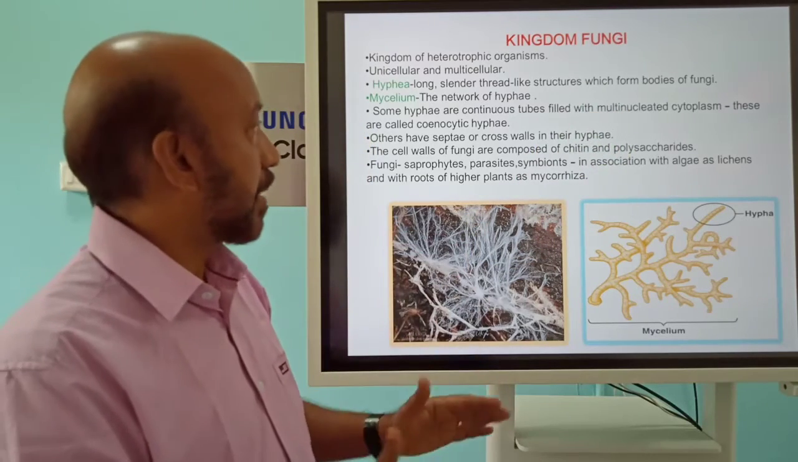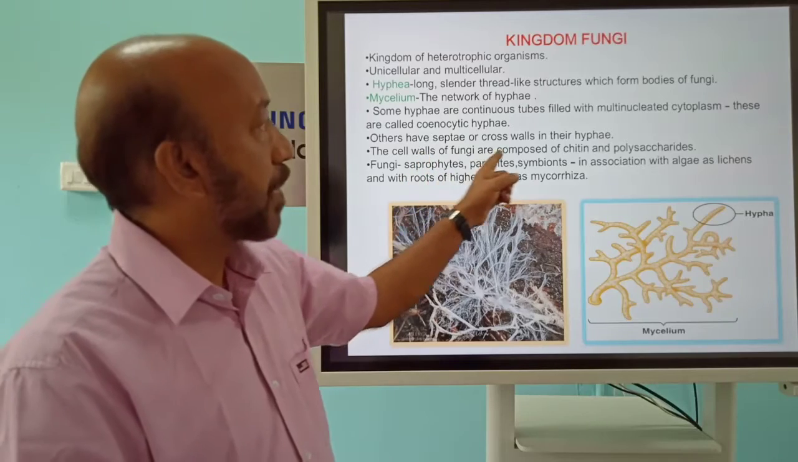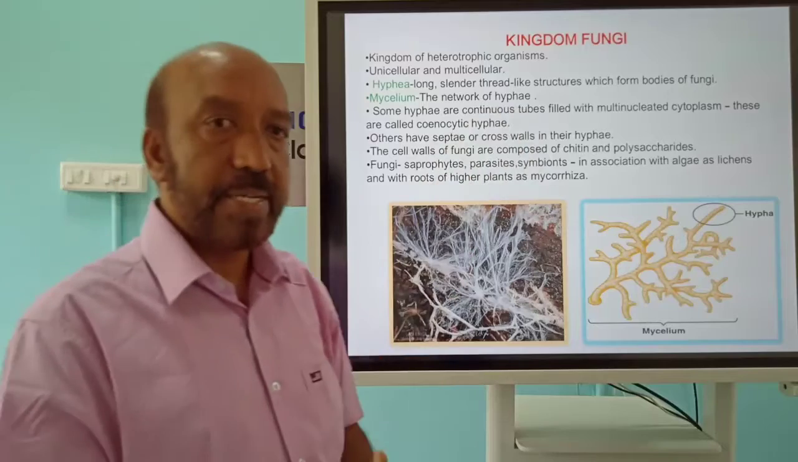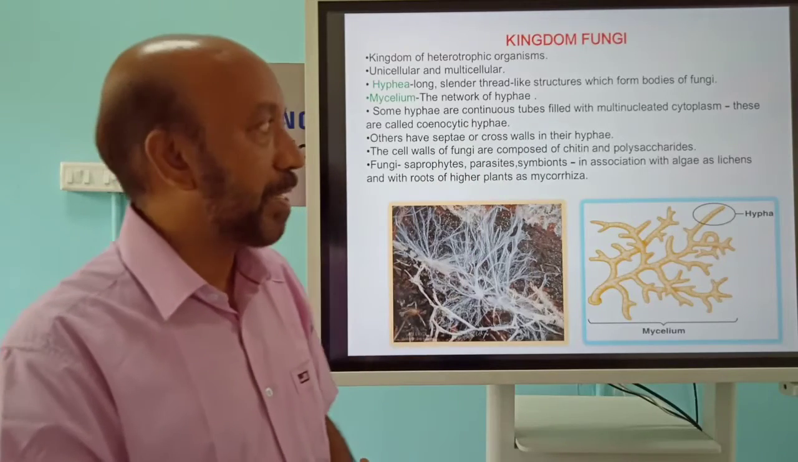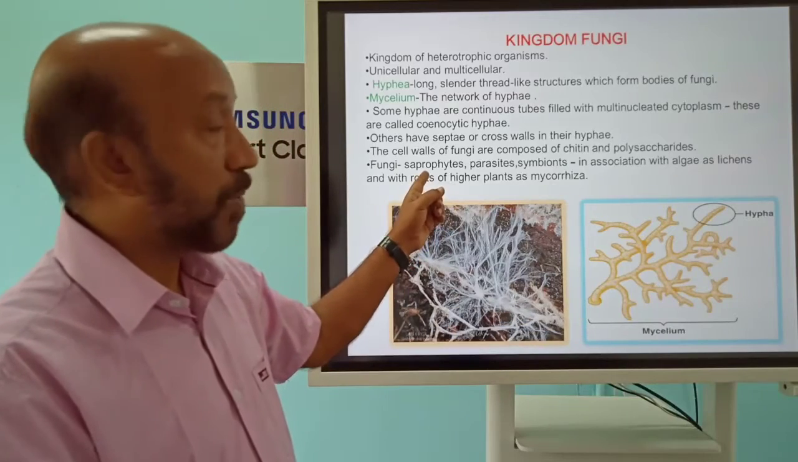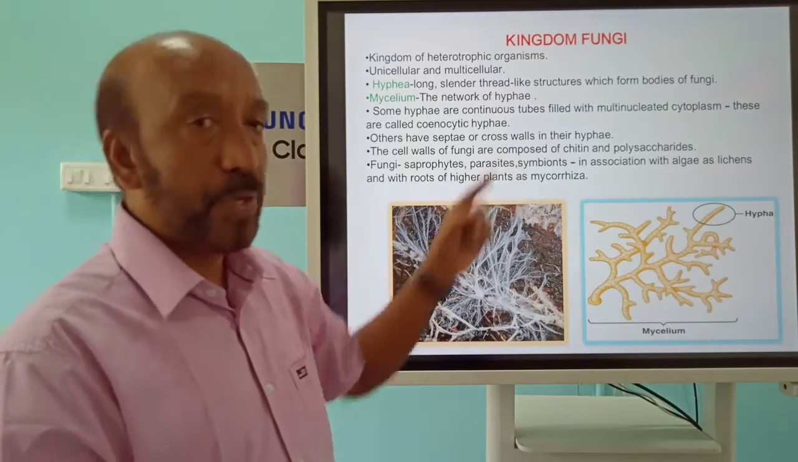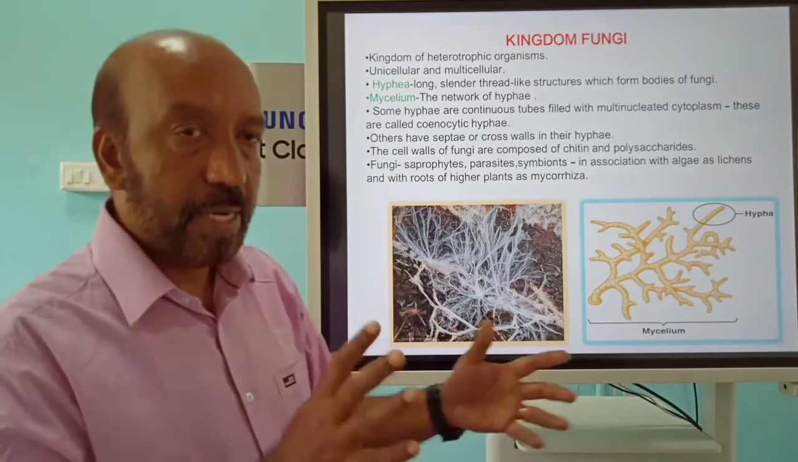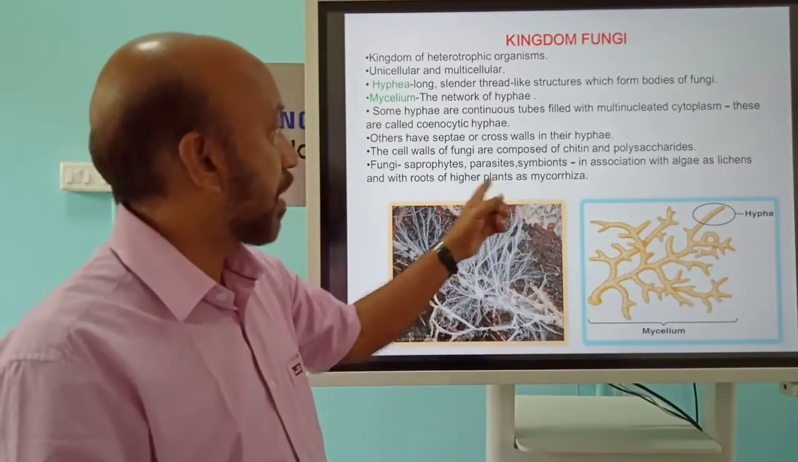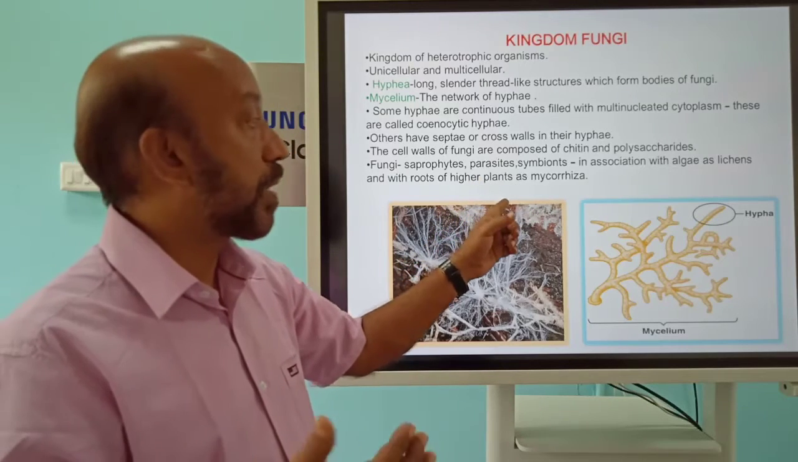Other than that, they have a cell wall made up of chitin and polysaccharides, such as cellulose and hemicellulose. They can be seen in different forms, as saprophytes, parasites, and symbionts. Symbionts we already mentioned: they have an algal connection in the case of lichens, and in the case of mycorrhiza they have an association with the roots of plants.